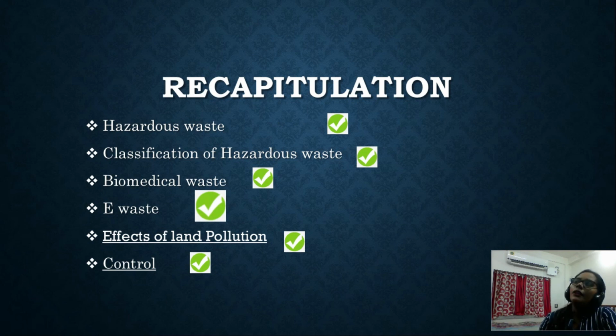Next, what are the types of hazardous waste that we have, and give an example for each type. From the control portion you can have a question like, what are the effects of land pollution and how can we control land pollution?